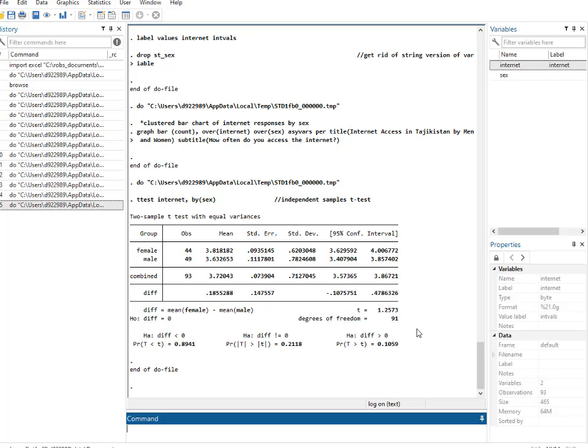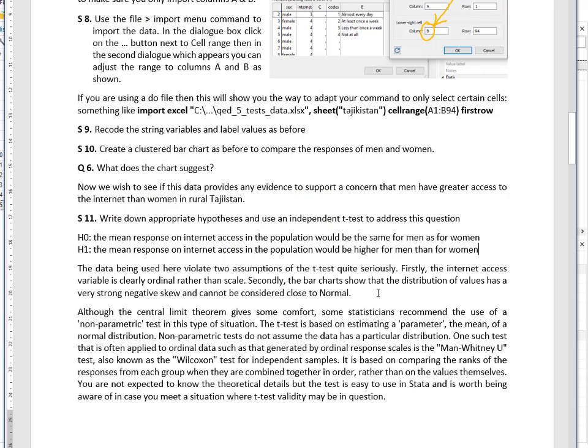Though it's slightly intriguing because it's a low probability, but it's not strong enough to reject the null hypothesis. So we don't have strong evidence here that men have got better internet access, as at least the mean responses are bigger. However, having said that, as it says, the two assumptions of the t-test are being violated really seriously.